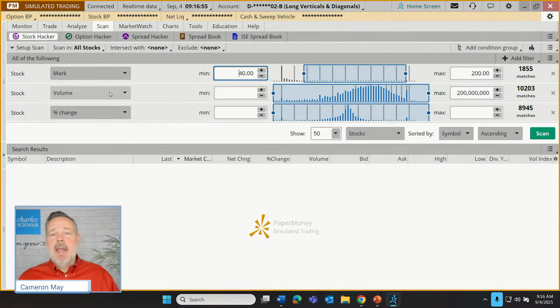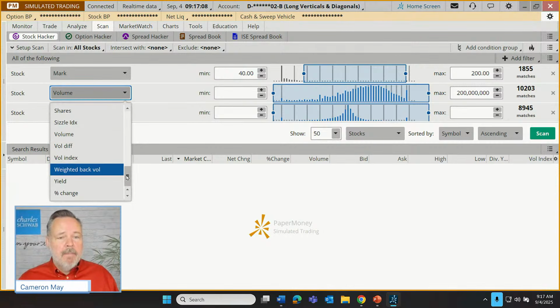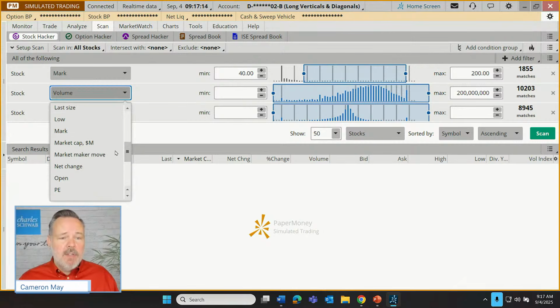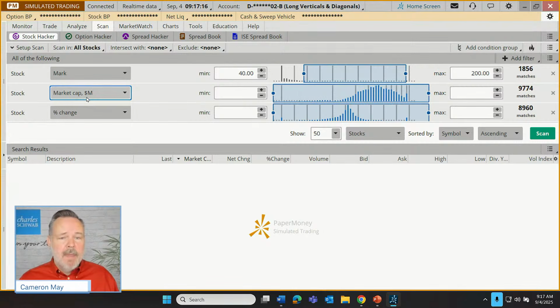Next up is going to be an emphasis on liquidity. We're going to address it generally and then very specifically. One way is to make sure that the trader is trading very large companies that are trading millions of shares on a regular basis. How about we choose a market capitalization?